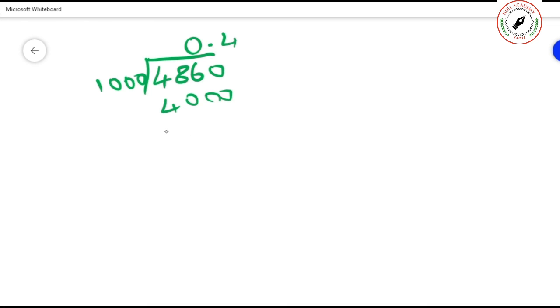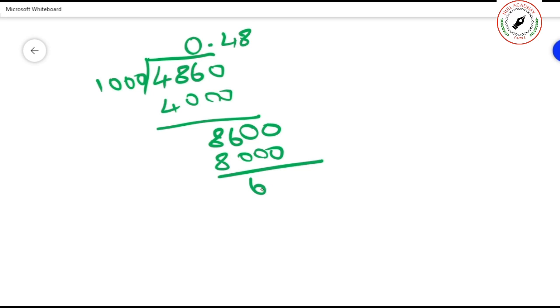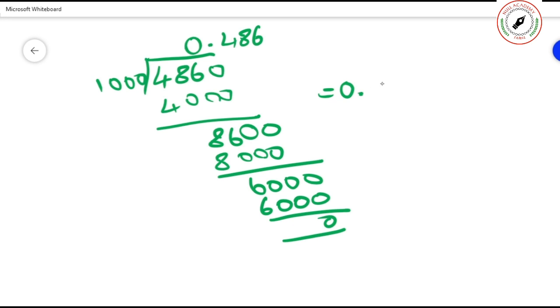So that is bigger. Well, it is very easy. Again, no number, so again I am adding 0. 8000 are 8000. Right? Again 600. Any number? No. 0. Put 6. So 6000. Getting 0. So this is 0.486.